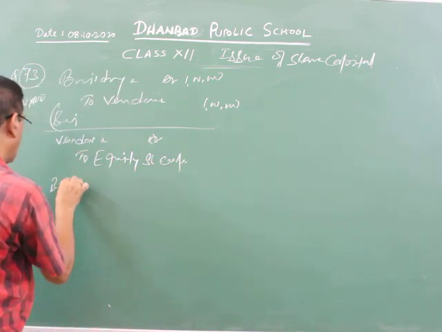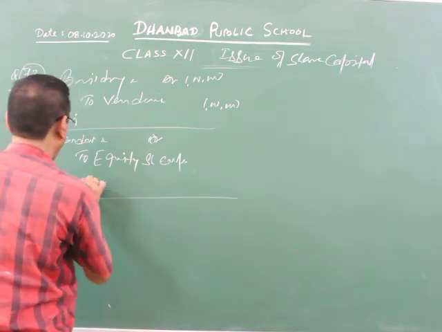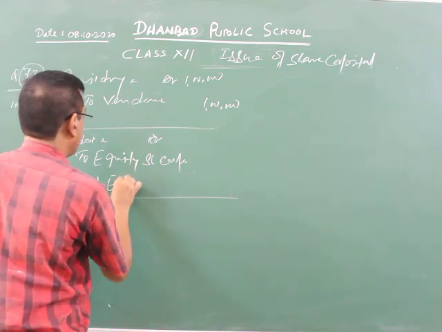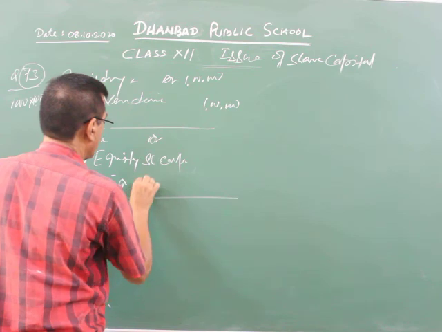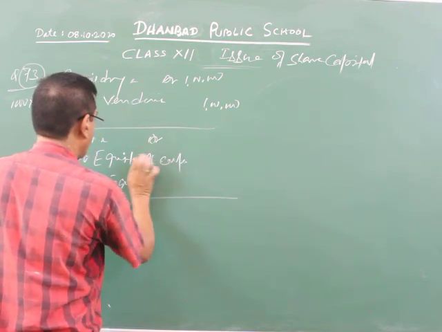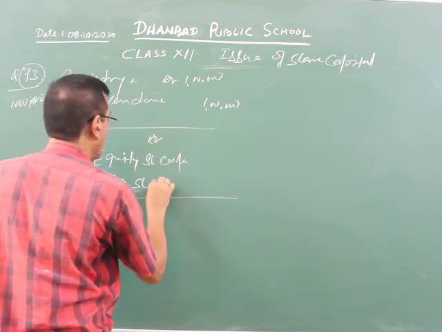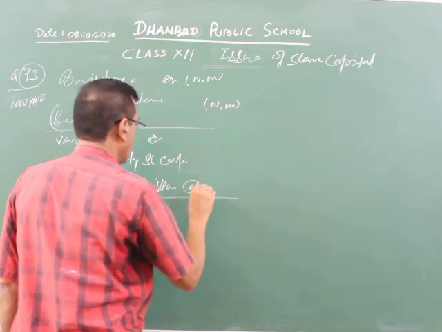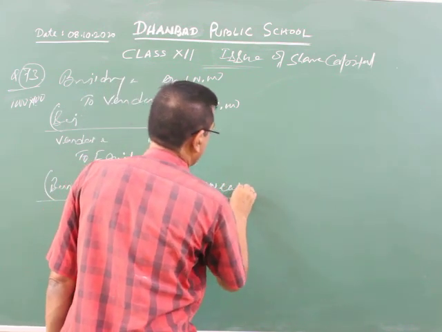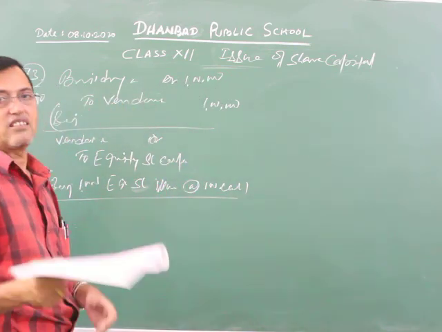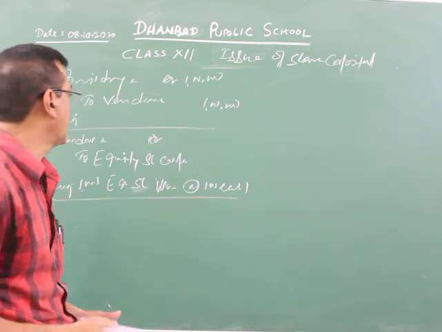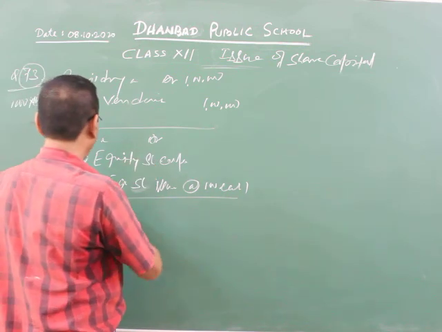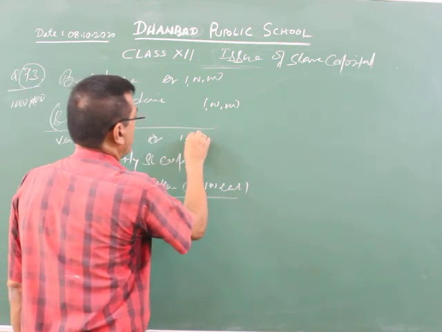Here you have to write being 1000 equity shares issued at the rate of rupees 100 each, 1 lakh.